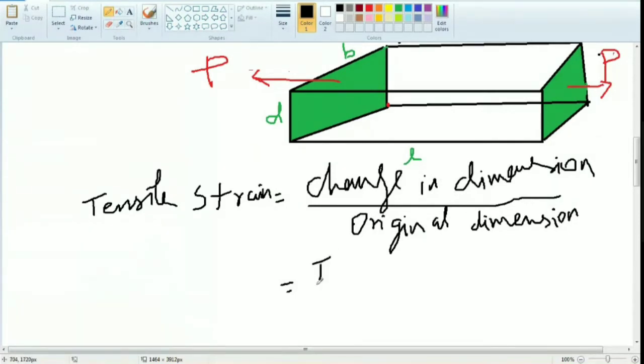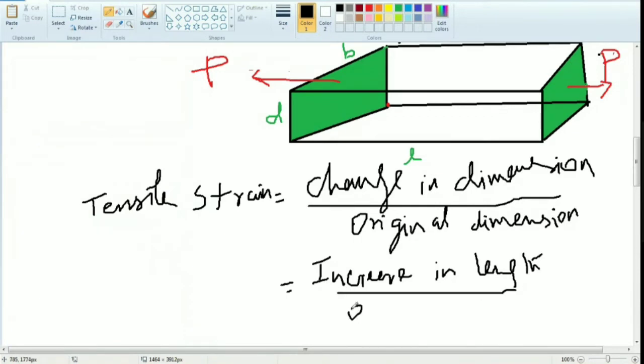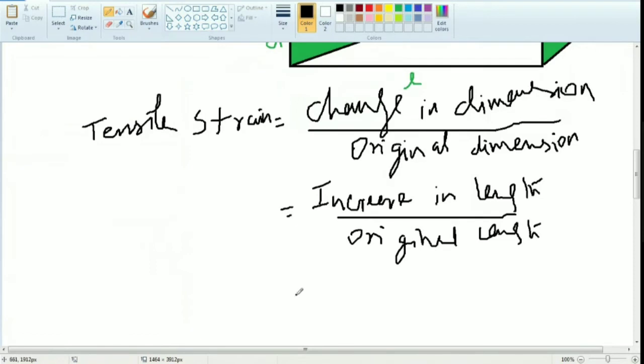Shall we write like this? Increase in length divided by original length. My handwriting is poor, but you know what I'm writing there, no? So change in length, the symbol is dl.